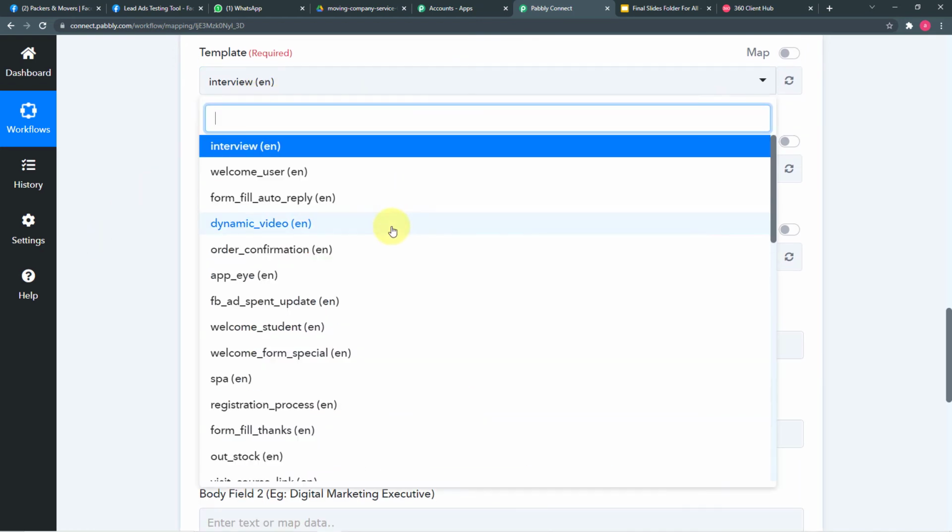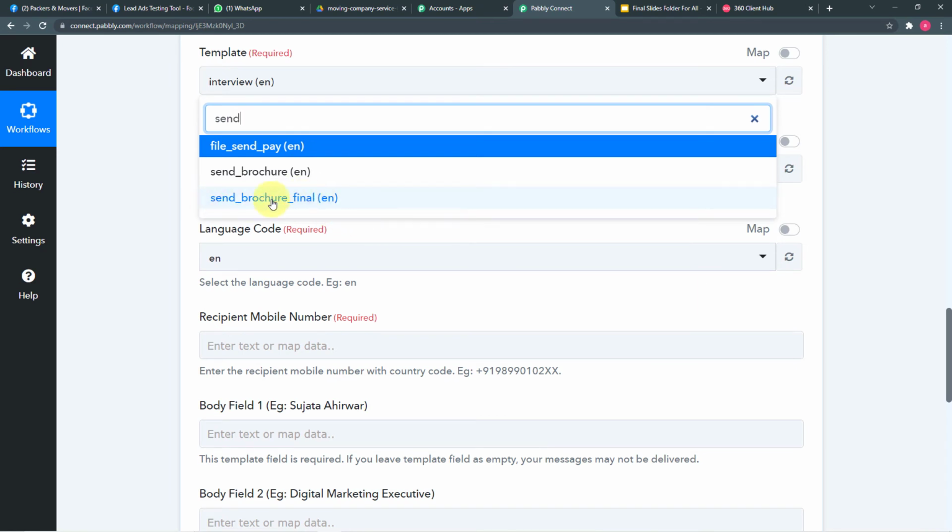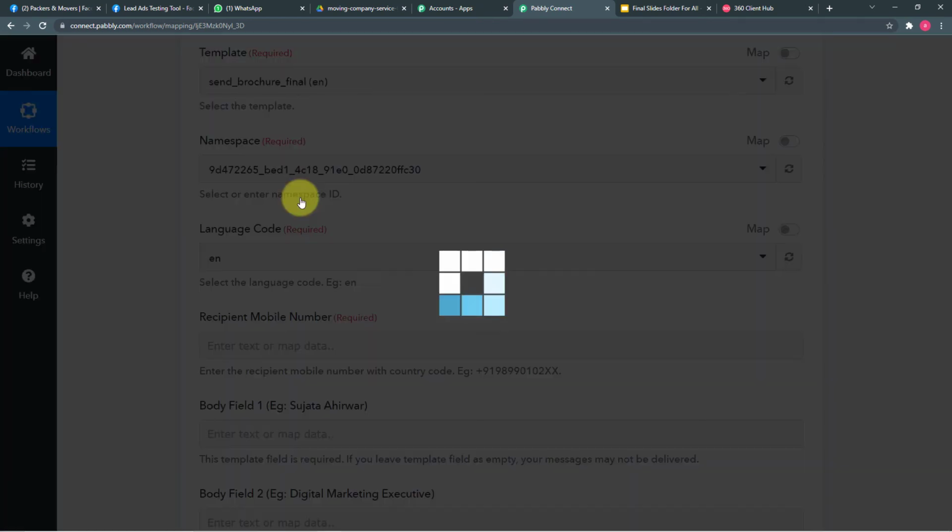So when I click here, you will see a list. This is the list of all the approved templates I have in 360 dialog. And the template I am using is Send Brochure Final, this one. So I'm selecting the template.